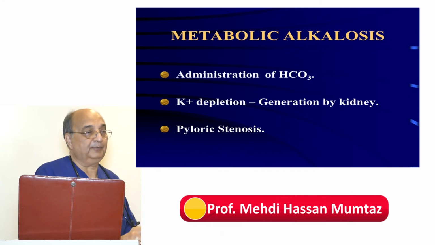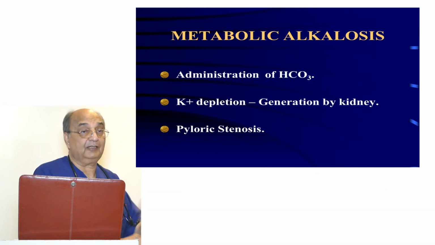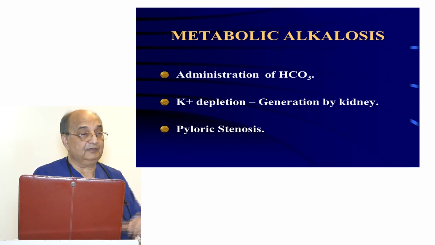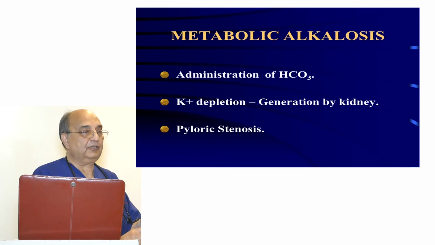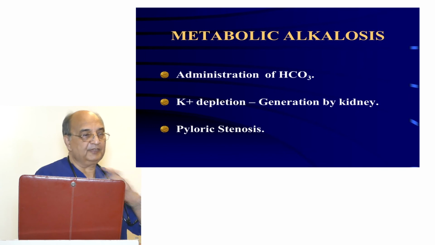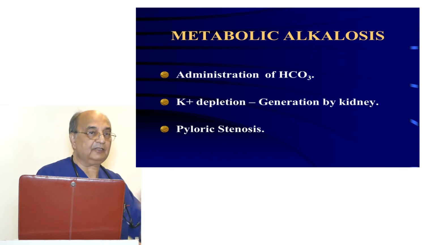So there will be hypokalemia, and along with that, you are losing chloride also. There will be hypochloremia. So hydrogen ion loss will cause alkalosis, water loss will cause hypovolemia, potassium loss will cause hypokalemia, chloride loss will cause hypochloremia. Now the same plasma goes into the glomerulus and is filtered. In the proximal tubule, there is alkalotic fluid, and it has got hypokalemia, it has got hypochloremia. Then in the proximal tubule, when the sodium is reabsorbed, it is always coupled with the chloride.